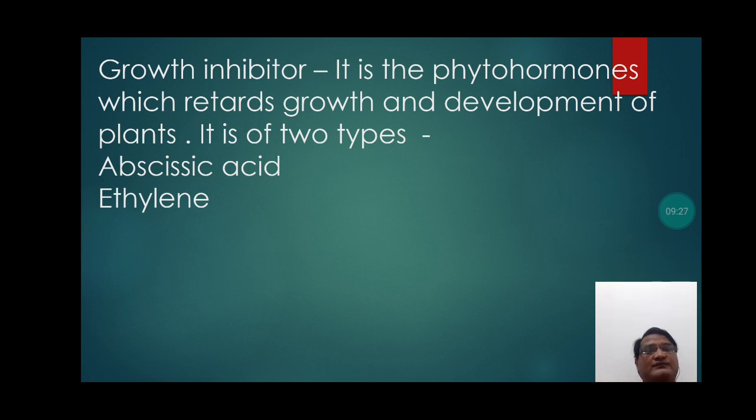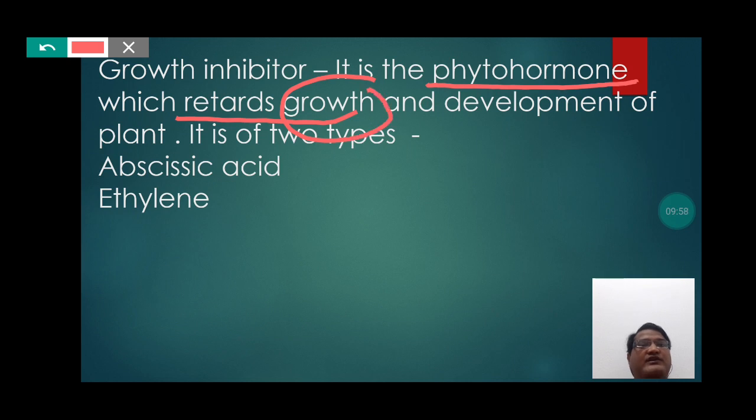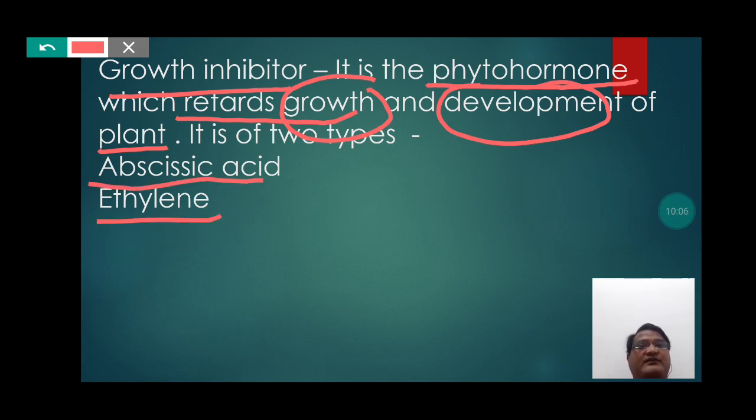Growth inhibitor, it is a phytohormone. So students, growth inhibitor actually is the phytohormone which retards growth and development of plant. So students, the hormone which is found in the plant is called phytohormone, and this specific phytohormone which reduces or decreases the growth and development of the plant is called growth inhibitor. Students, it is of two types, abscisic acid and ethylene.